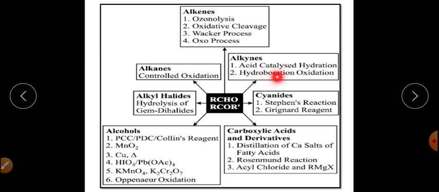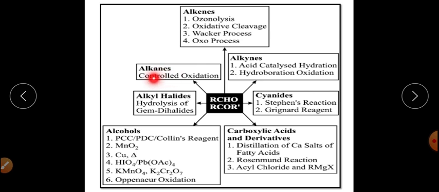The second reaction is hydroboration oxidation, meaning two reactions are combined into this single one, called the hydroboration oxidation process, right? First we do the hydroboration, followed by the oxidation. So it will convert alkynes into aldehydes and ketones.